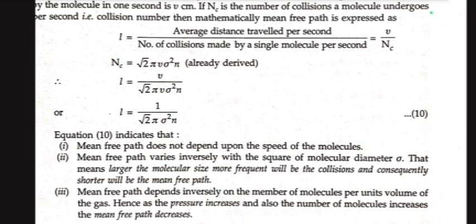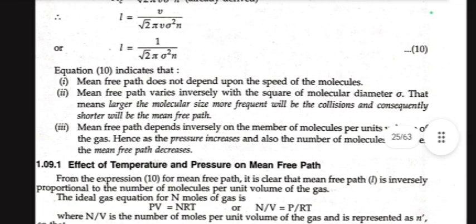This equation indicates that mean free path does not depend upon the speed of molecules. Mean free path varies inversely with the square of the molecular diameter. That means the larger the molecular size, the more frequent will be the collisions, and consequently the shorter will be the mean free path. Mean free path depends inversely on the number of molecules per unit volume of the gas. Hence, as the pressure increases and also the number of molecules increases, the mean free path decreases.